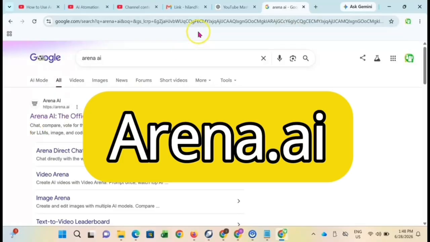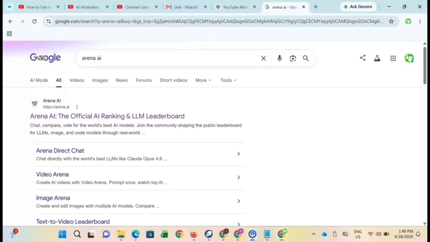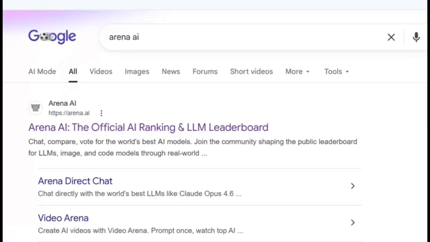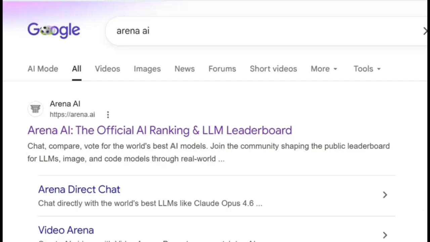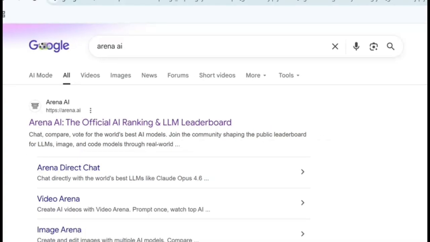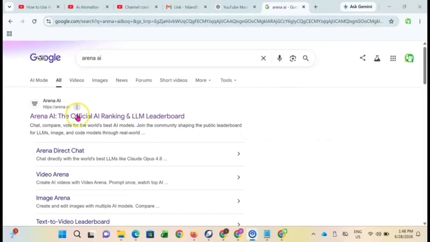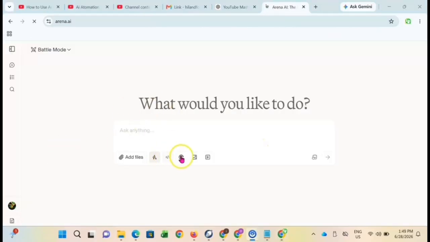I'm going to copy it and go over to Arena.ai. Go to your browser and click on Arena.ai. Once you click on it, this is what you're going to see: the official AI ranking, LLM leaderboard. Just click on this particular one, that's the first write-up that will pop up. It's going to take us to the Arena.ai homepage.